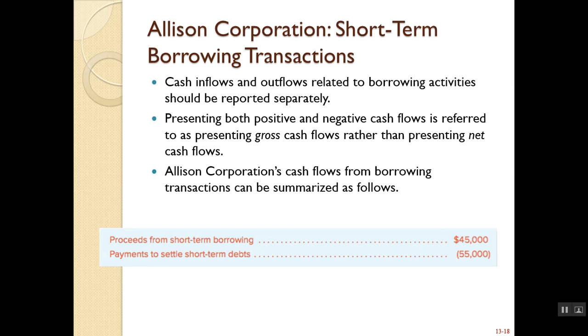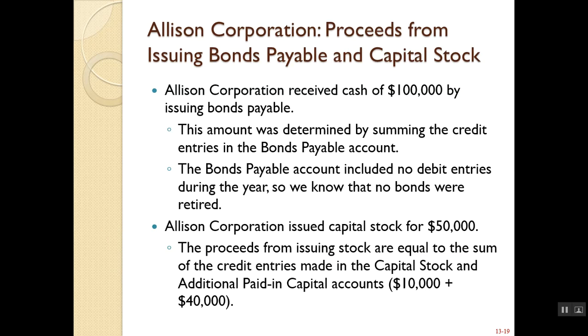Now we're going to move on to the financing section. The cash inflows and outflows related to borrowing activities should be reported separately. This example you can follow through in the full PowerPoints that are included in Engage. But basically we had proceeds from short-term borrowings of $45,000 and payments to settle the short-term debts of $55,000. They received cash of $100,000 by issuing a bond payable.